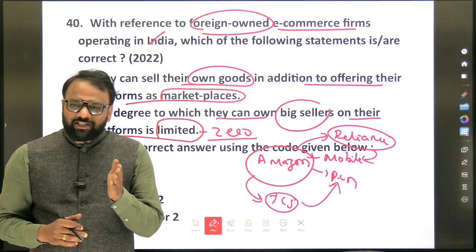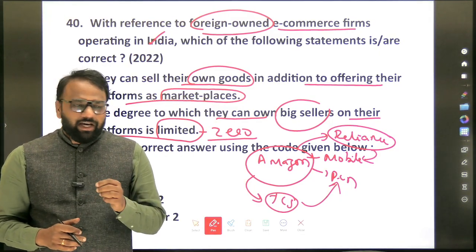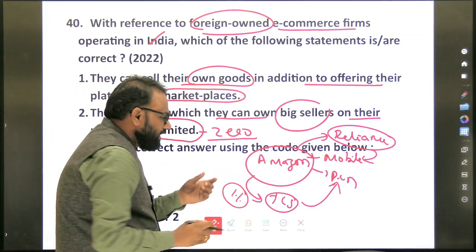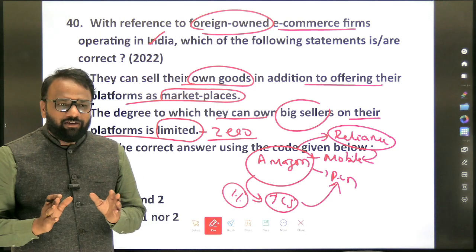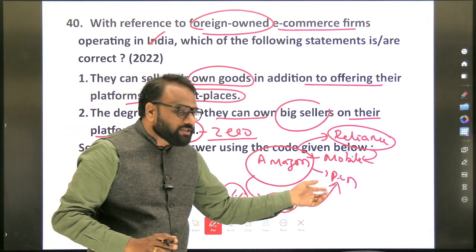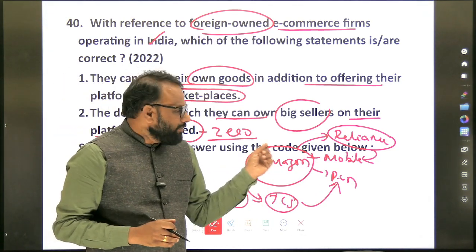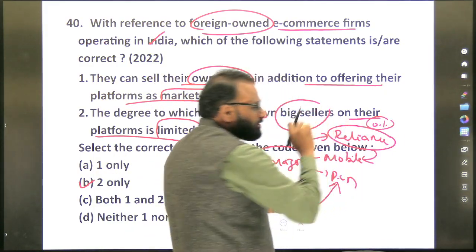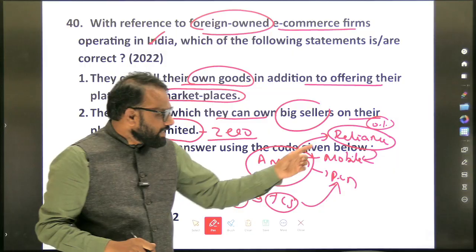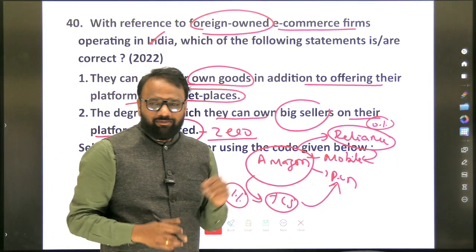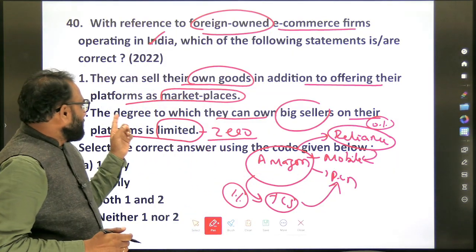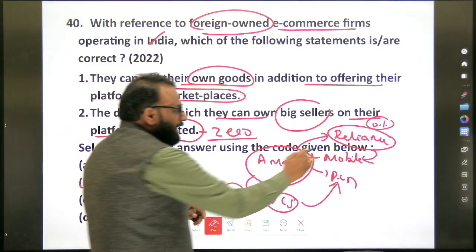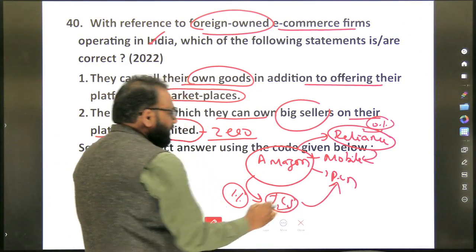1%, 2%, 10%, 50%. Here, if it owns even 1%, if it is holding 1% of TCS shares, then it cannot sell the TCS pens on its platform. Even if it holds 0.1% of Reliance shares, Amazon cannot sell the Reliance mobile phones on its platform. So this indicates the degree to which they can own big sellers. Who are the big sellers here? Reliance is a big seller and TCS is a big seller.